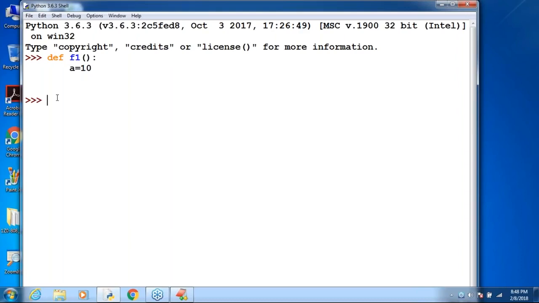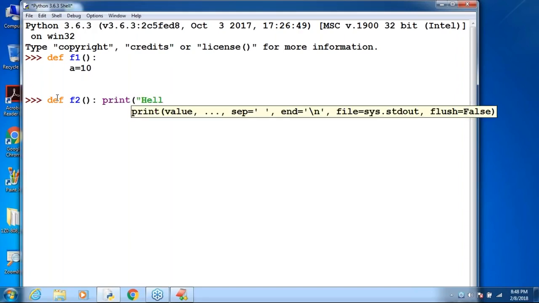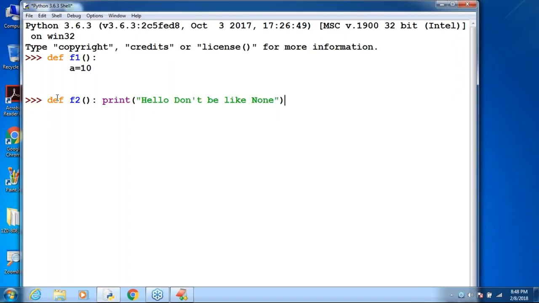Keep that function as it is. Now I'm taking another def function, F2. In F2 I'm taking print of hello. Don't be like none. This is about my function. The function is ready. What is this one?